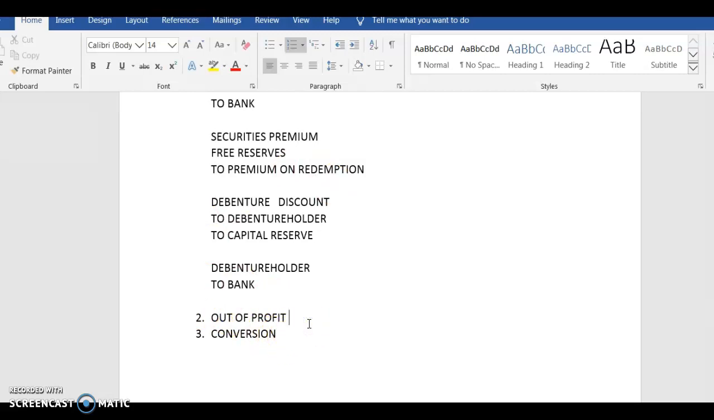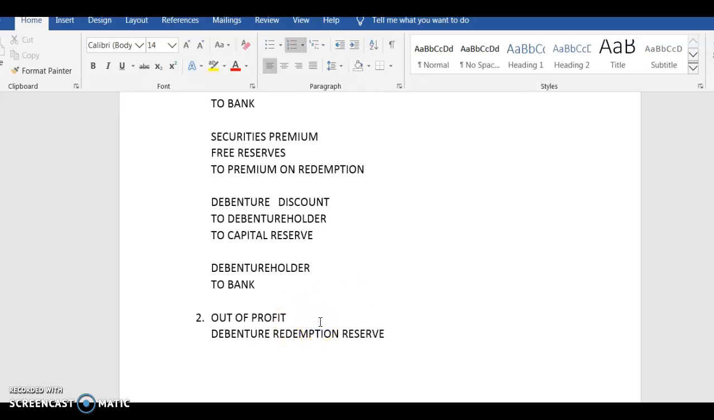What in case you are redeeming out of profit? What do you mean by redeeming out of profit? It means whatever profit that you're making, from that profit you are taking certain profit and creating a reserve. The reserve that we create here is known as debenture redemption reserve. Why are we creating it? So that we can make the payment.